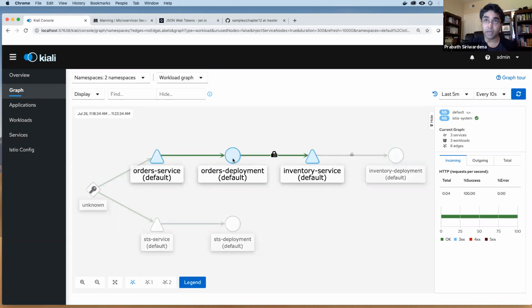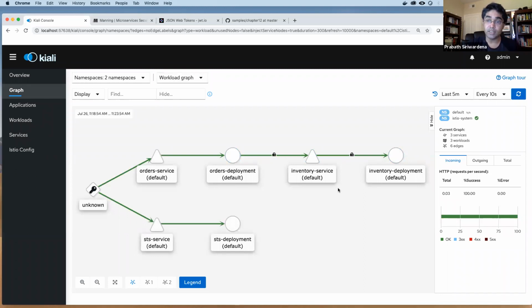When the order processing microservice talks to the inventory microservice, it will also go through the Istio service proxy of the orders deployment. Then it will make sure the communication with the inventory service happens over MTLS, right? This is done by Istio out of the box. That's a feature Istio 1.5 introduced. Auto MTLS is now enabled in your Istio deployment. You don't need to do anything. It's enabled out of the box.